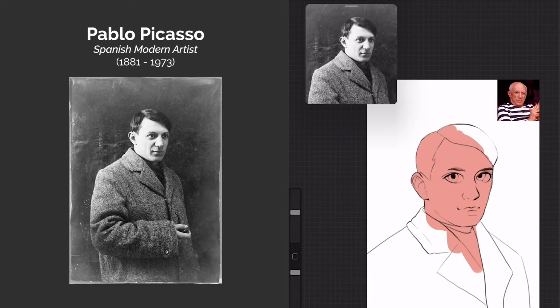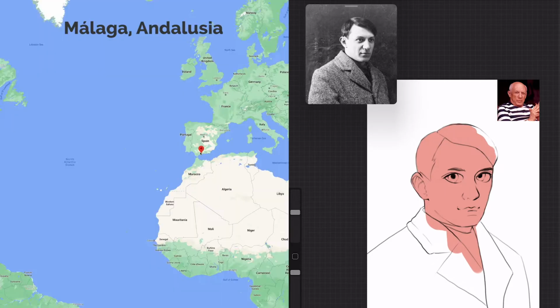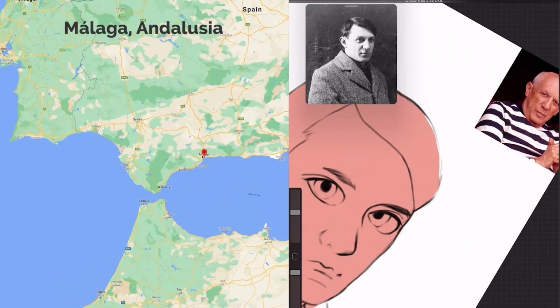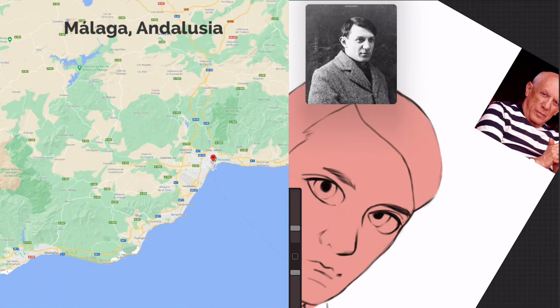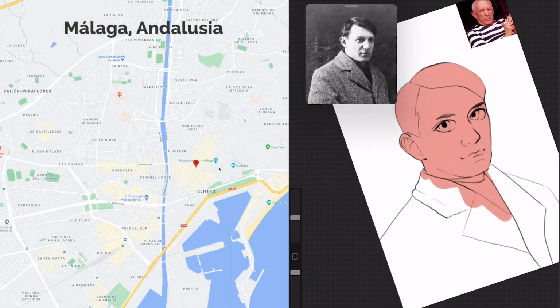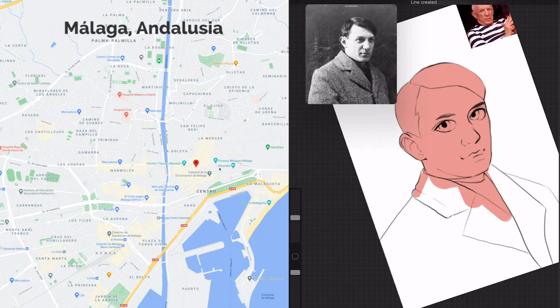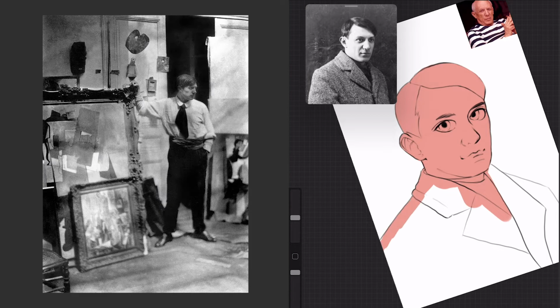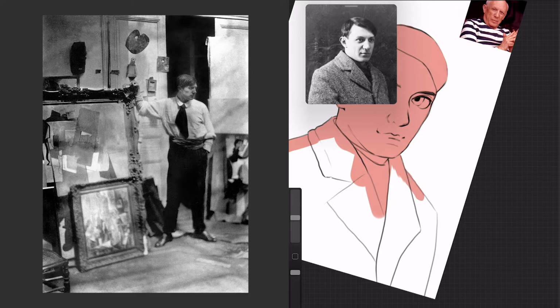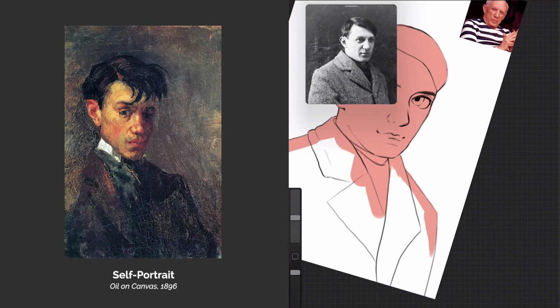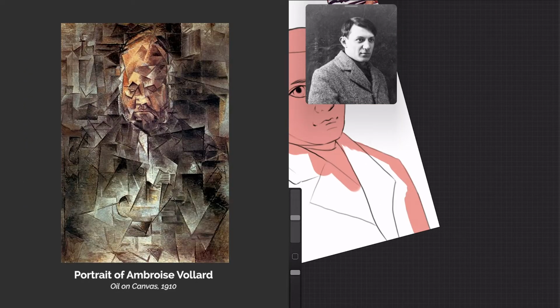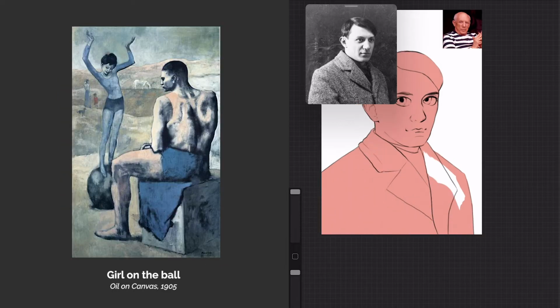Some fun facts you may or may not know about Pablo Picasso: he was born in Spain in 1881. He was raised there before moving to France in his adult life to work as an artist. Before the age of 50, he was one of the most well-known names in modern art. Picasso had an innate ability to produce works in a wide variety of styles, which made his work so well